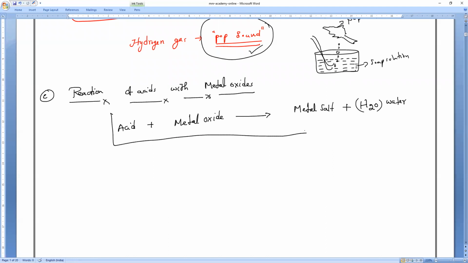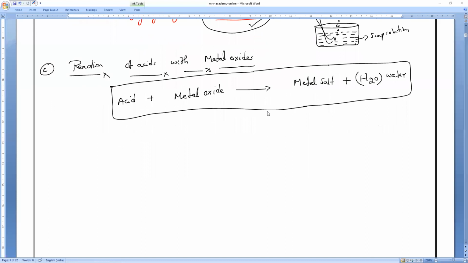So please learn: if any acid reacts with a metal, it will form metal salt plus hydrogen gas. And if any acid reacts with a metal oxide, it will form metal salt, and instead of hydrogen gas, it will form water. So that is the product. If you don't know the standardized equation, 100% you cannot write anything in an exam.